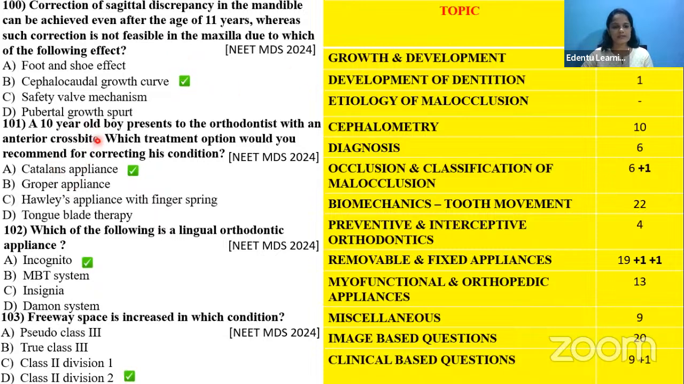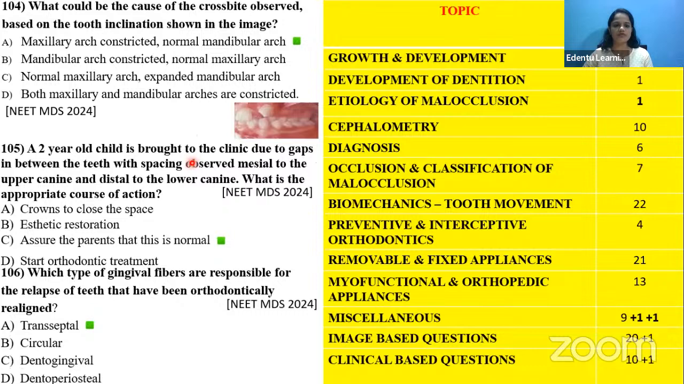Then we have a clinical based question on the correction of the condition of the anterior crossbite, which comes under the removable and fixed appliance. A lingual orthodontic appliance question was asked, which again comes under the removable and fixed appliance. Then, the freeway space is increased in which condition? That comes under the occlusion and classification of malocclusion.